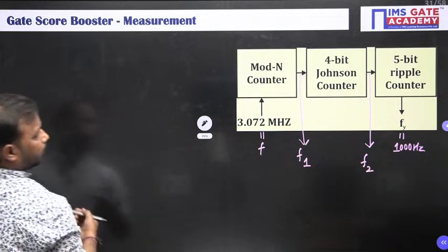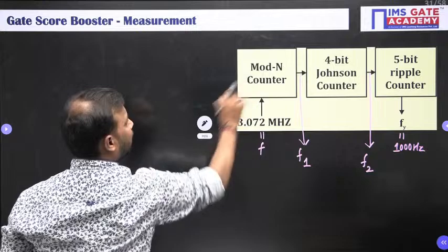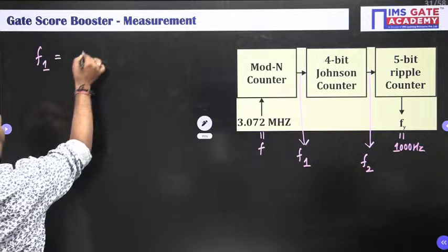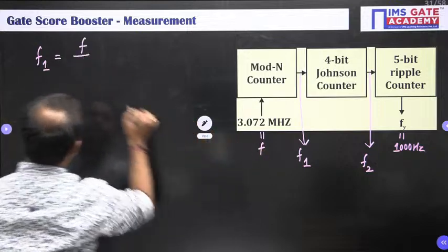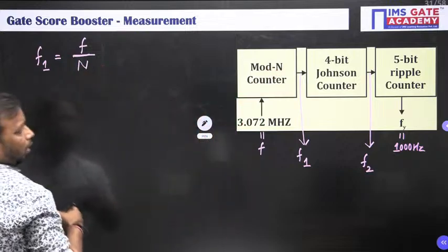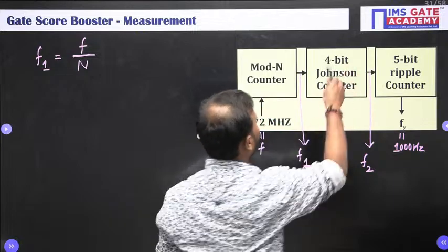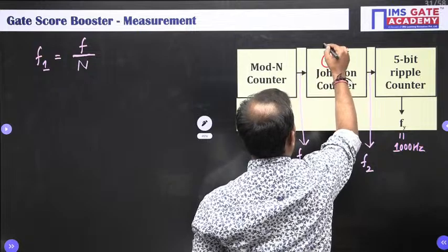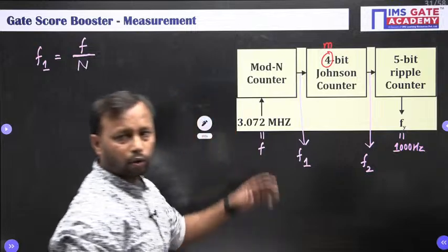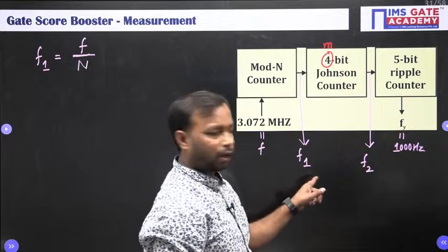Okay, so look here, for the mode N counter, your output F1 will be equal to input frequency F divided by N. Done. Now for the 4-bit Johnson counter, let me take for simplicity this to be M. Then for an M-bit Johnson counter, your input is F1, output is F2.